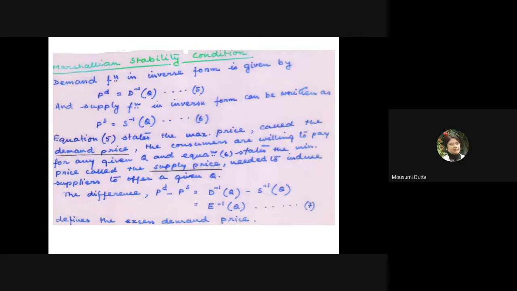Okay. So next we are going to the mechanism by which we will present the stability.